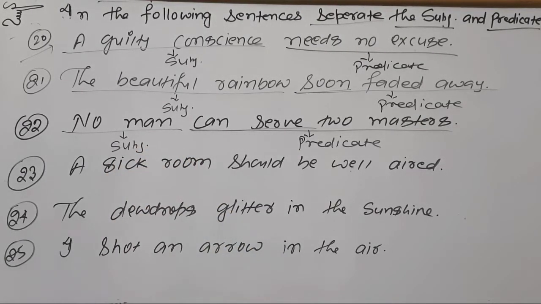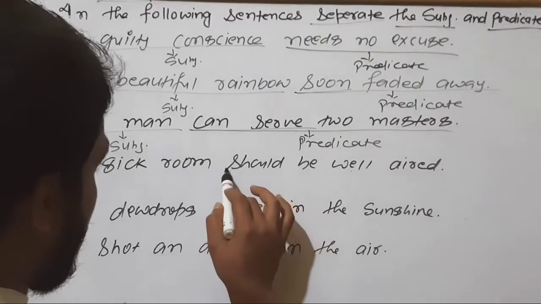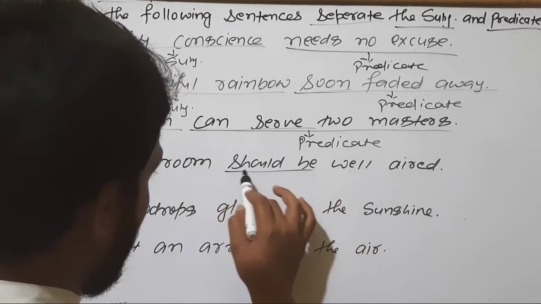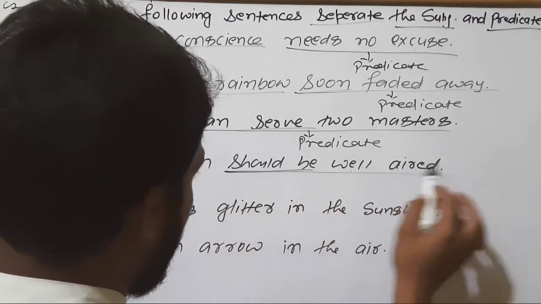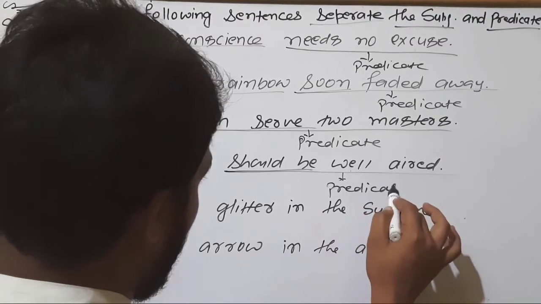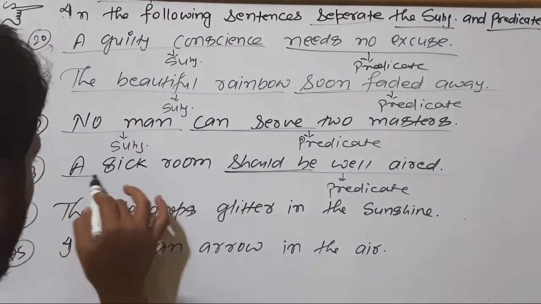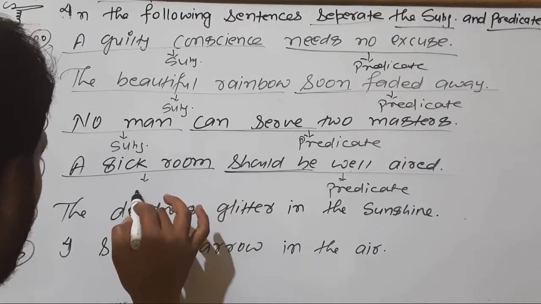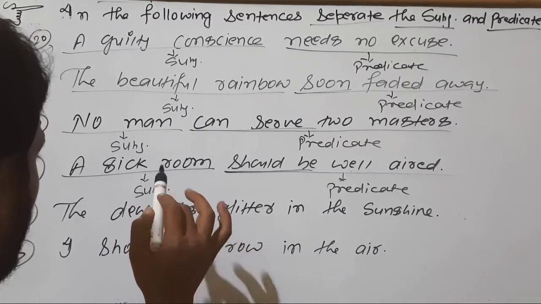A sick room should be well aired, means here should be is the verb, so this part is our predicate and here is no any verb, so this part will be our subject.